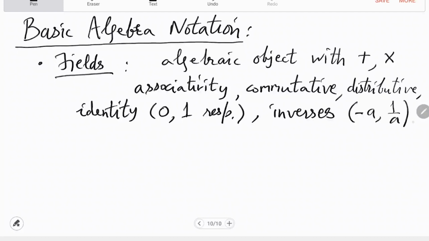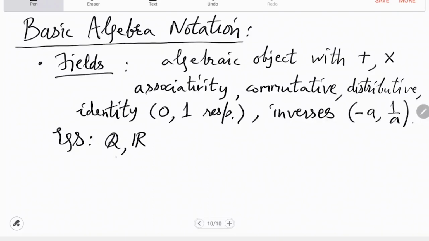So what are the examples of fields? What are your favorite fields? Yes. So R is definitely a good field. Something smaller than R is Q. Are integers a field?